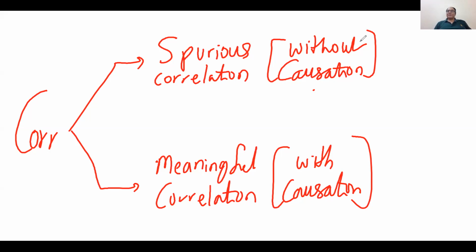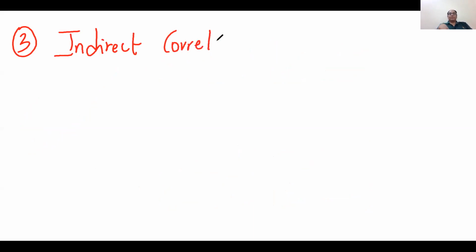Now the next concept which I'm telling you is called indirect correlation and partial correlation. The next concept is also very important. Concept number 3 is indirect correlation and partial correlation.